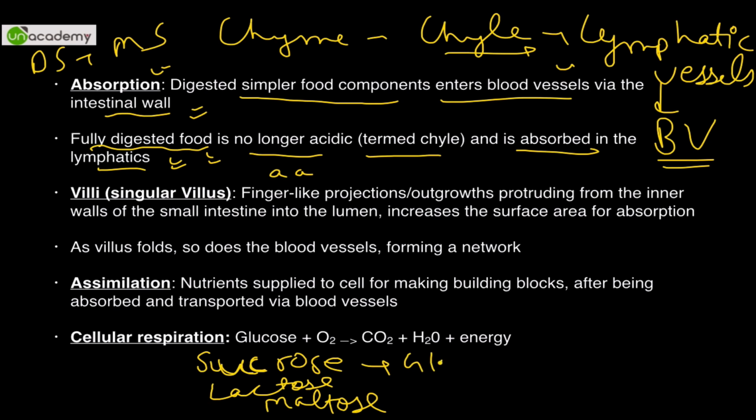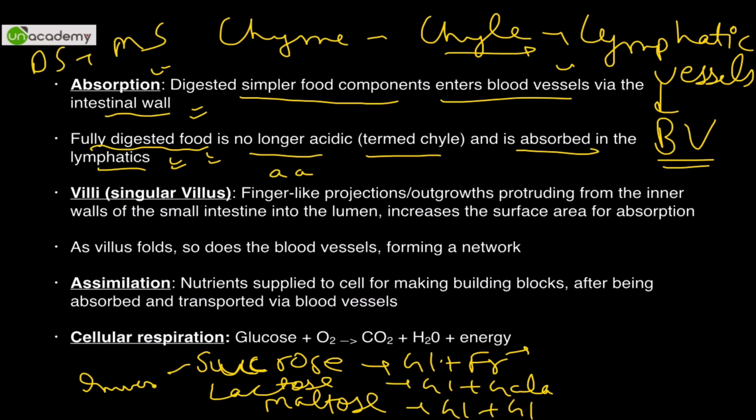Sucrose is converted into glucose plus fructose. Lactose is converted into glucose plus galactose, and maltose is converted into glucose plus glucose. Okay, glucose plus fructose is called as invert sugar. Okay, just remember this. Glucose is also called as dextrose. Okay, lactose is also called as milk sugar. Okay, because it is present in milk.